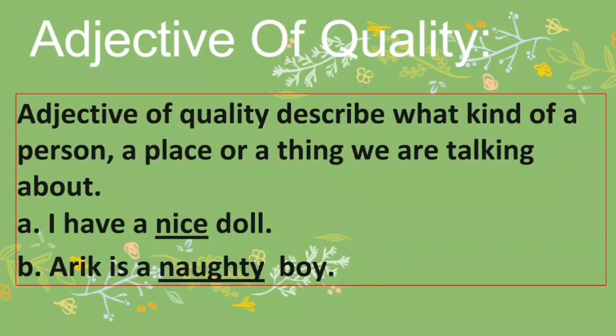It means naughty is an adjective. Yes, of course. And it is telling about the boy, describing him. But why are these quality? Because these are telling about what kind of doll it is and what kind of person, I mean the boy, he is. So for that reason, these are all adjectives of quality. Now listen to one thing. Quality can be good, quality can be bad also. Both are quality.